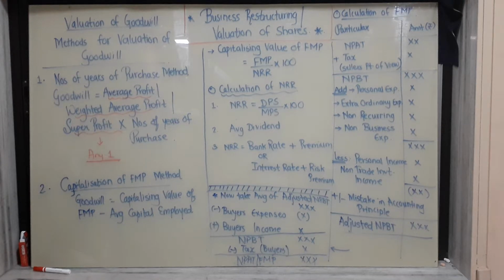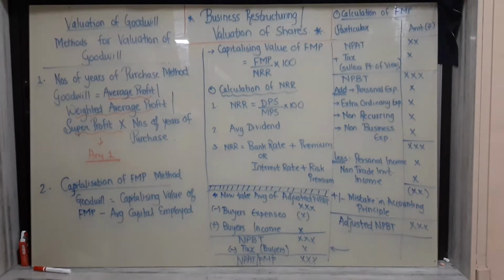Goodwill is difficult to define and easy to explain. It is an intangible fixed asset having a realizable value. As per the company law, it is considered the most permanent asset. It can be converted into cash at the time of sale of business.